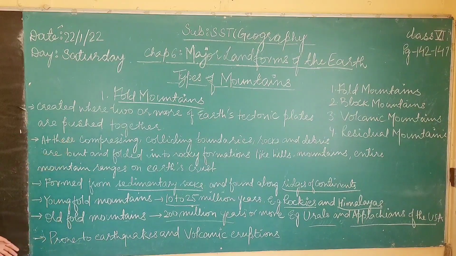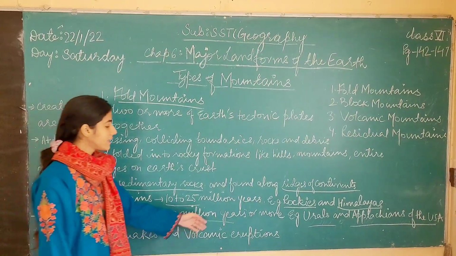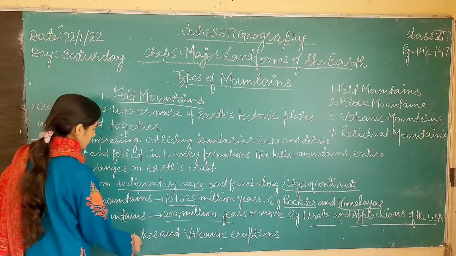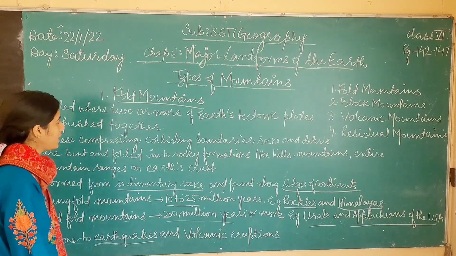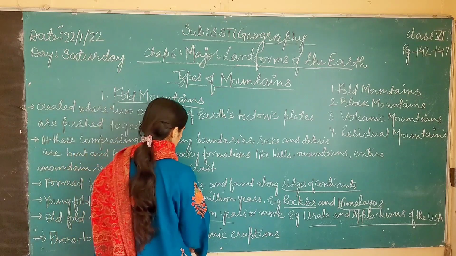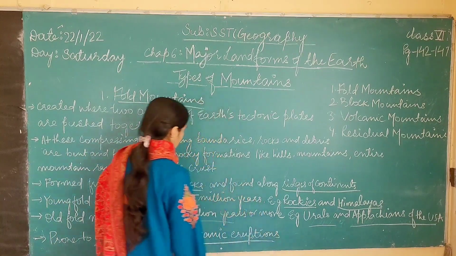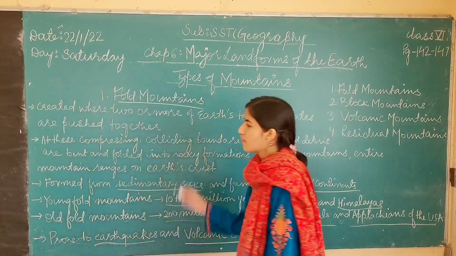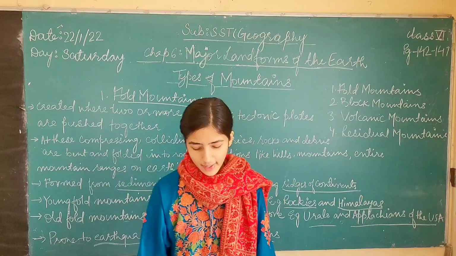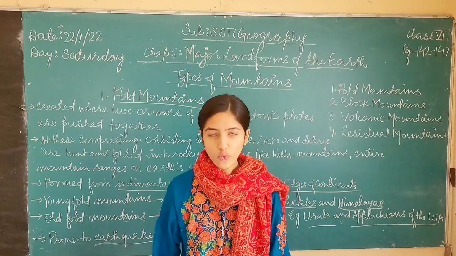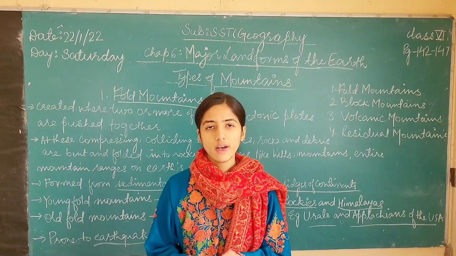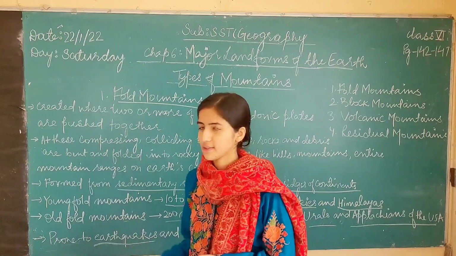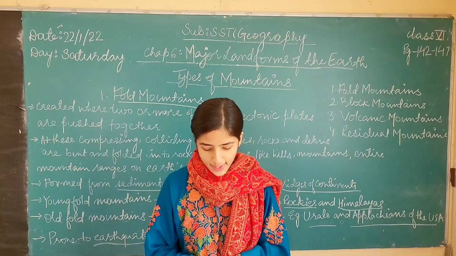These fold mountains are prone to earthquakes and volcanic eruptions. That is, a lot of earthquakes happen at the surface of these fold mountains, and a lot of volcanic activity is also observed in them. Let us understand why this happens. Why do fold mountains have such high activity of volcanic eruptions and earthquakes?